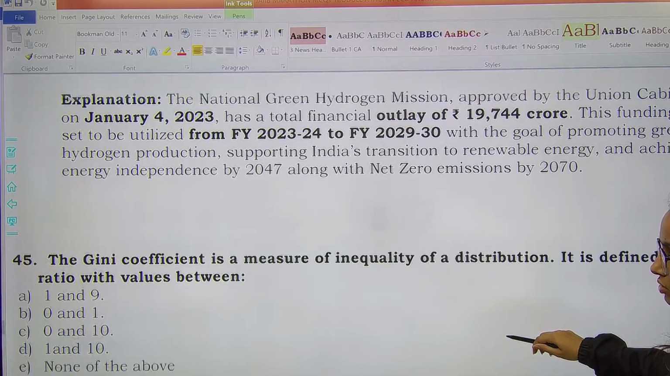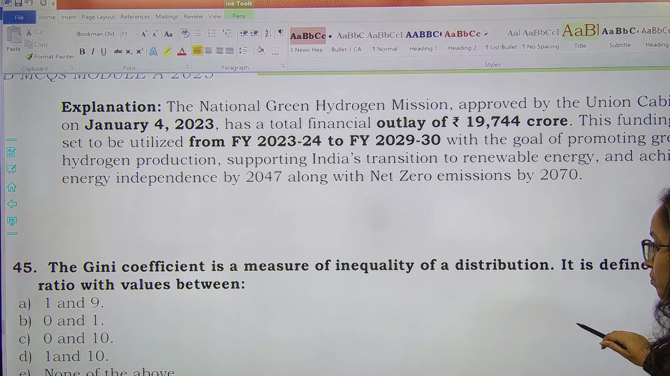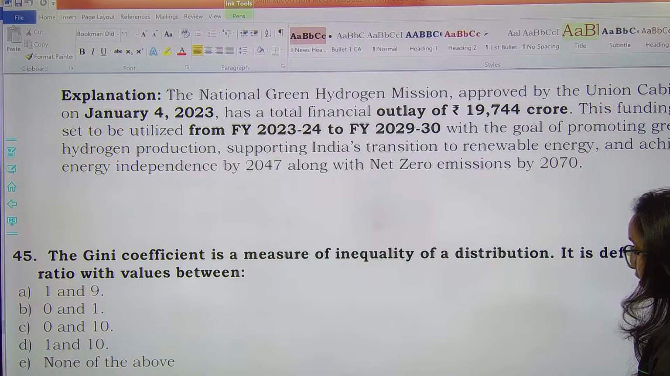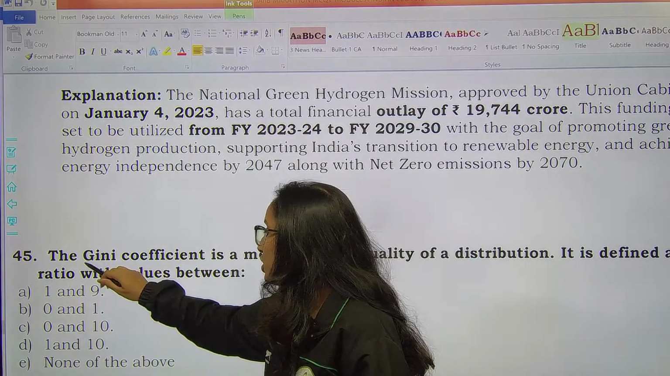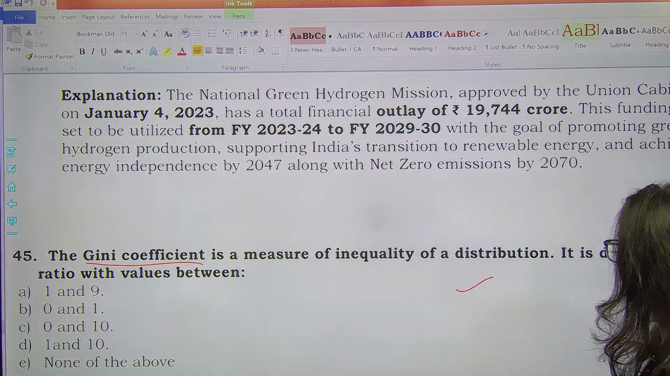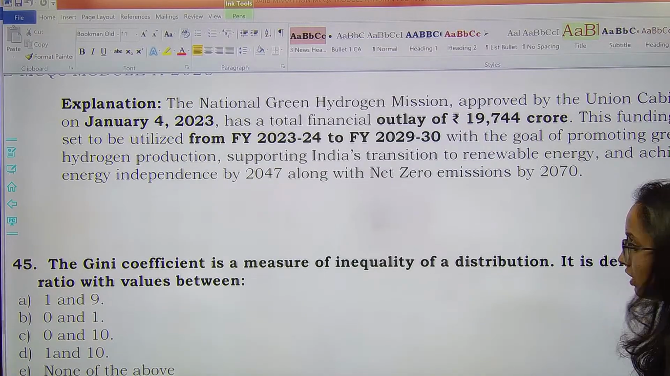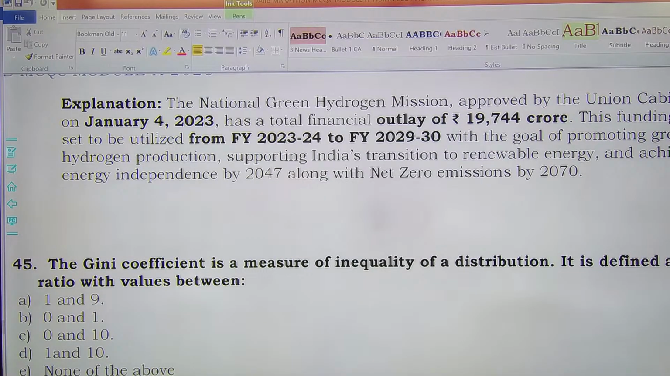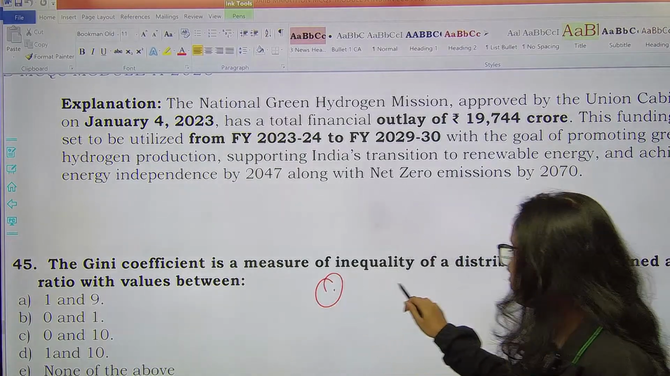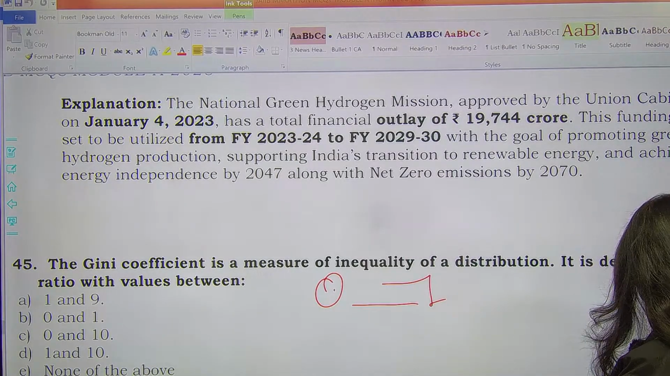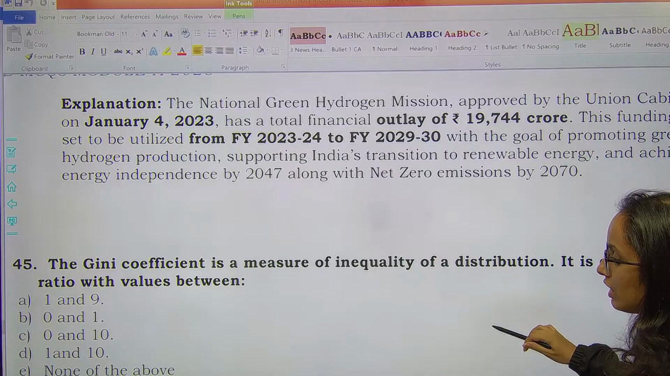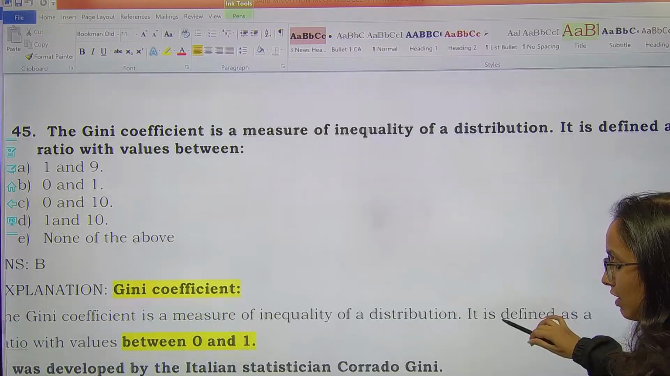Now, moving on to certain questions from the poverty and unemployment set. Gini coefficient. The Gini coefficient is a measure of inequality of distribution. It is defined as a ratio between which of the following values? So remember, the Gini coefficient is defined between 0 to 1, right? 0 means there is no inequality and 1 means there is complete inequality. Okay.